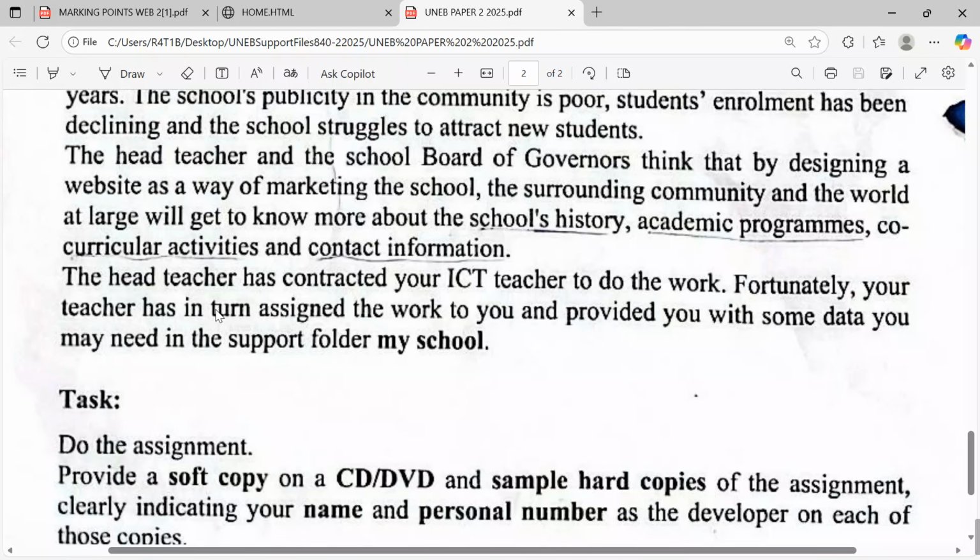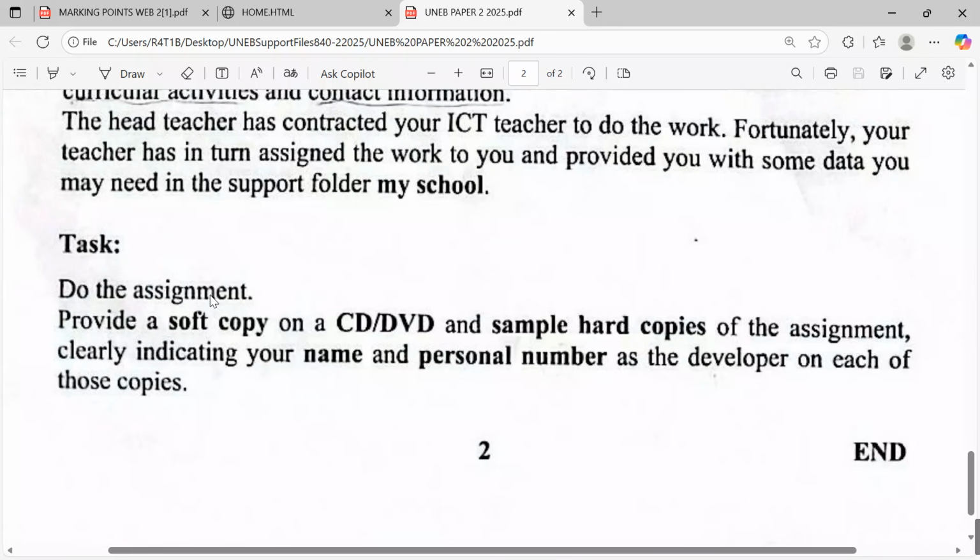Fortunately, your teacher has in turn assigned the work to you and provided you with some data you may need in the support folder, My School. Task: do the assignment, provide a soft copy on a CD or DVD, and sample hard copies of the assignment, clearly indicating your name and personal number as the developer on each of those copies.